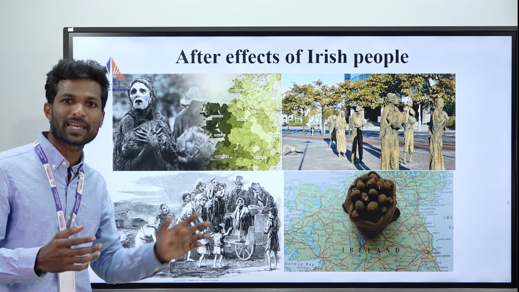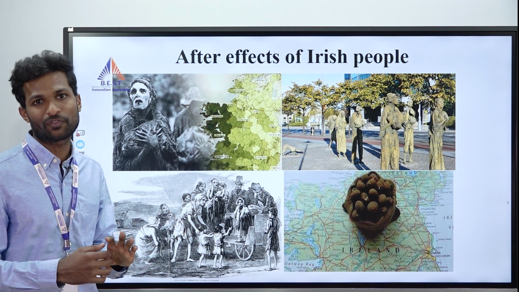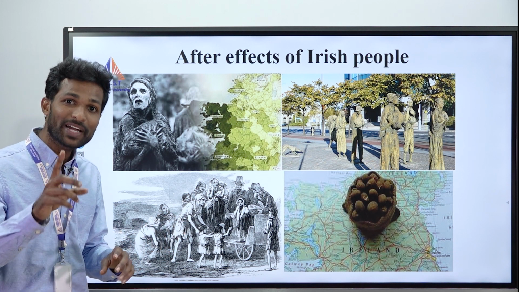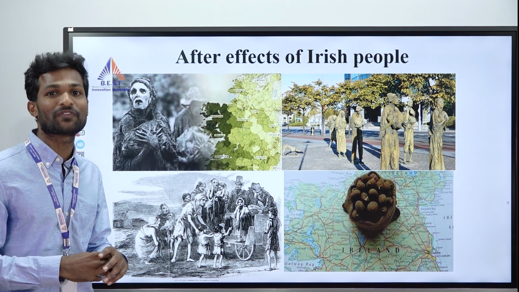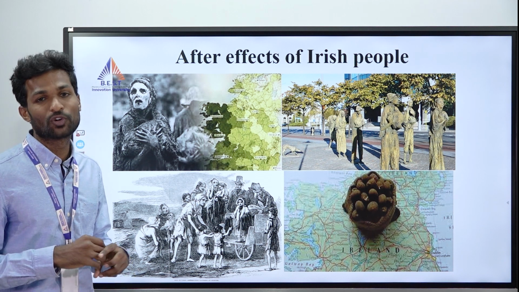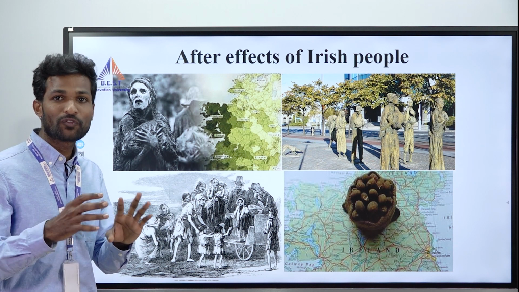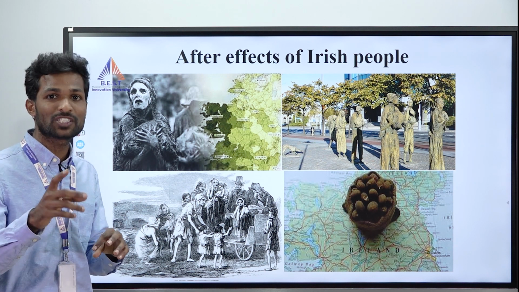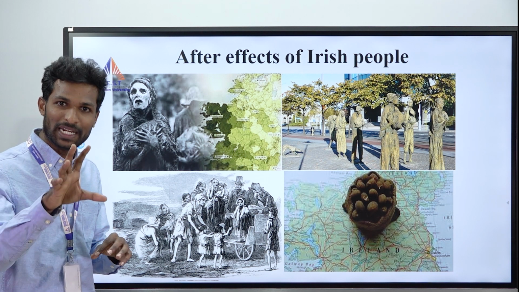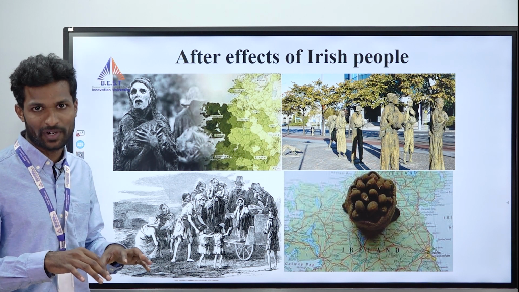So if the food supply won't be there, what will happen? The troops will automatically get weak, right? So they need a continuous supply of food also. So imagine, late blight of potato is also one of the reasons for Germany losing its credibility in the First World War. If sufficient food had been there, if there were no late blight of potato, trust me, the entire world scenario would be completely different nowadays.